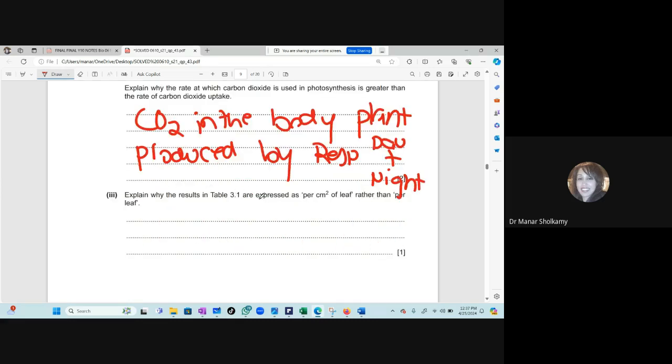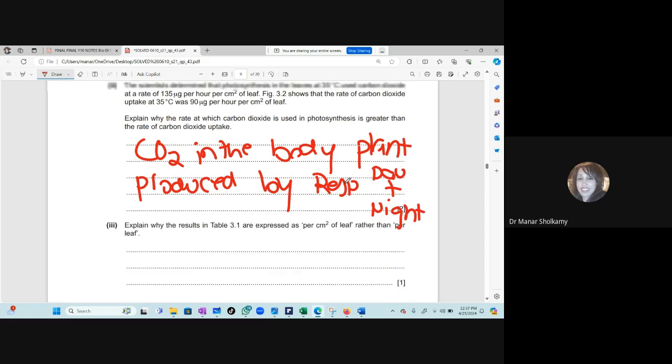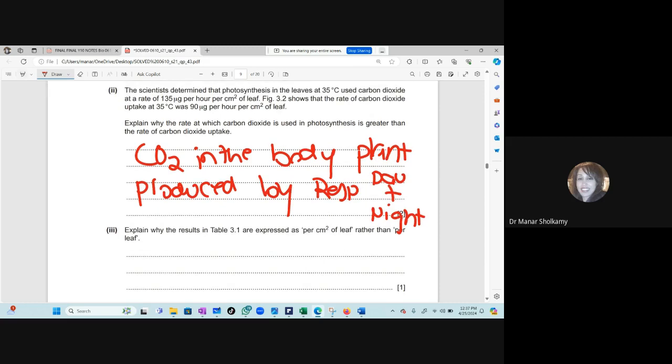Explain why the results in the table are expressed per centimeter squared of leaf rather than per leaf. By the way, these are tricky questions. They depend on critical thinking. Anything that depends on critical thinking, I get very funny answers. Now, why would they measure the area of the leaf as per centimeter squared rather than per leaf?